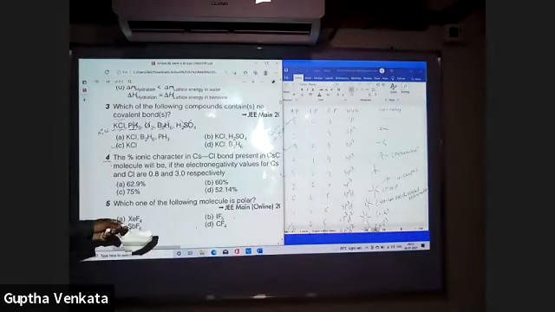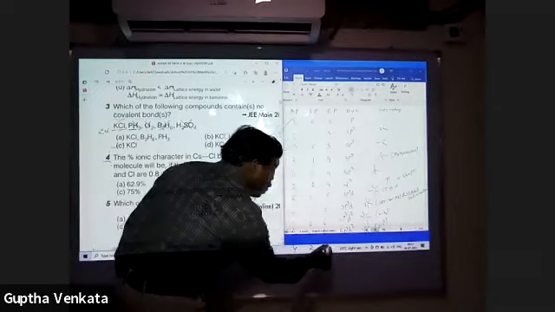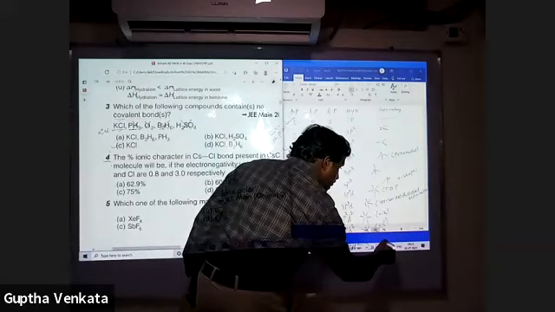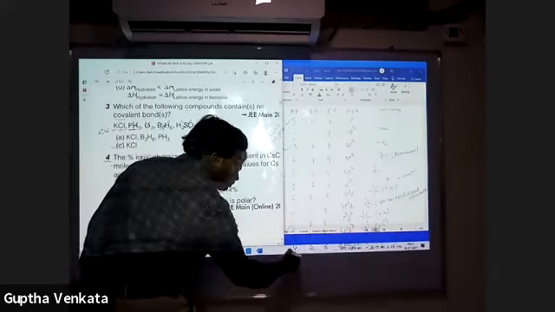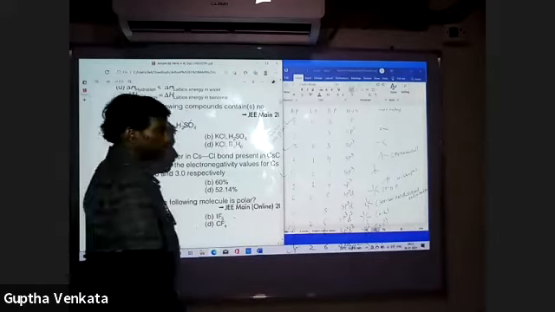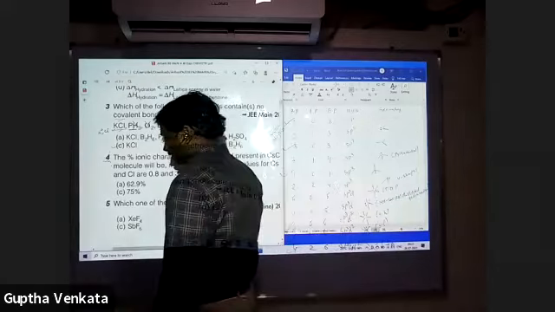As per that, please identify. And one more thing, 4, 2, 6, sp3d2, this is also non-polar. That is square planar structure. Square planar structure.